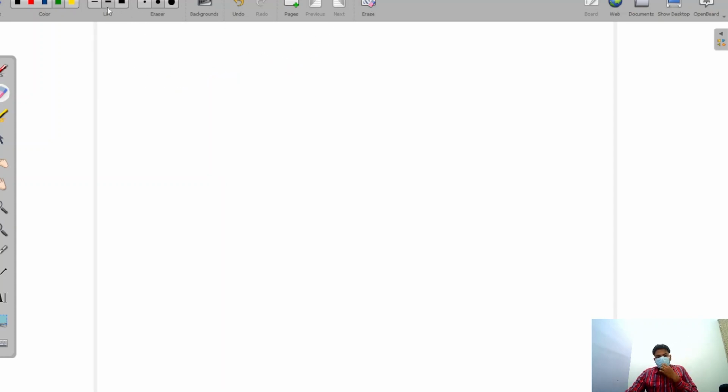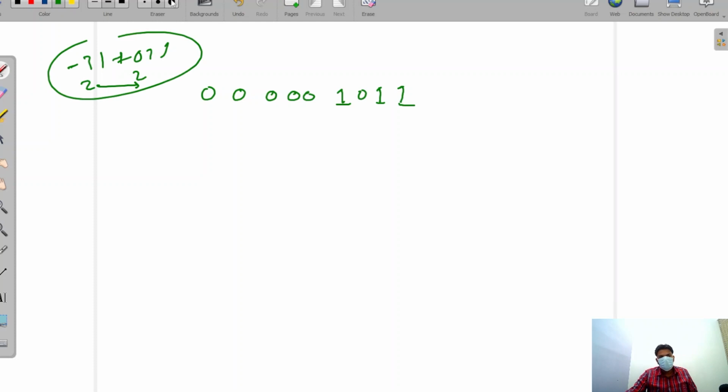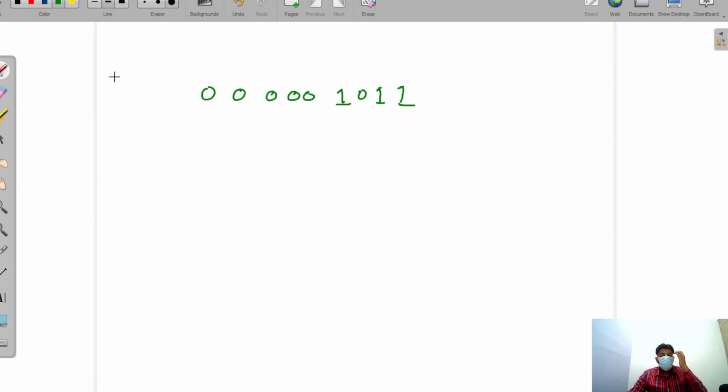So let's start. Suppose this is your number, 1011. If this is your number, then we have to print this number. And we know that the range of any integer is from minus 2 to the power 31 to 2 to the power 31. So how can we print this number?